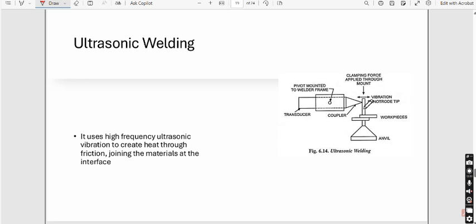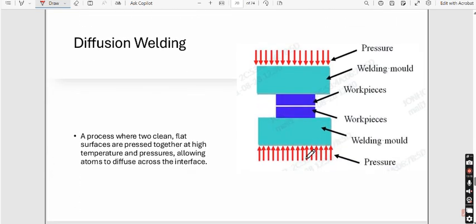Now when these sonotrode tips are vibrating to and fro, we will observe that this workpiece will also vibrate, and because of the excessive vibration there will be a friction generated over here, and we know that wherever there is friction there is heat. So because of the heat, these two parts will get fused together and therefore the welding will be done. So this type of welding is known as ultrasonic welding.